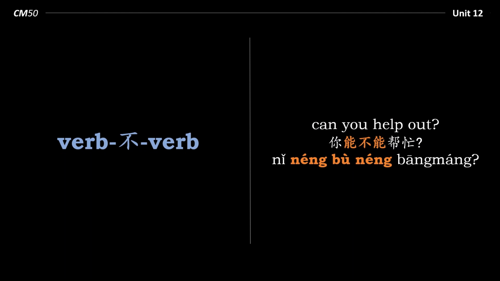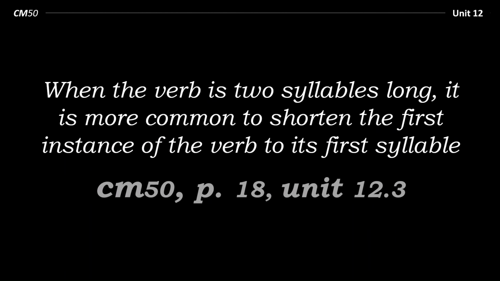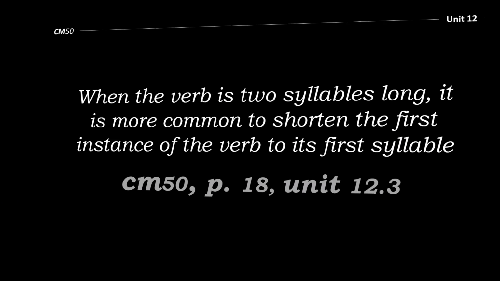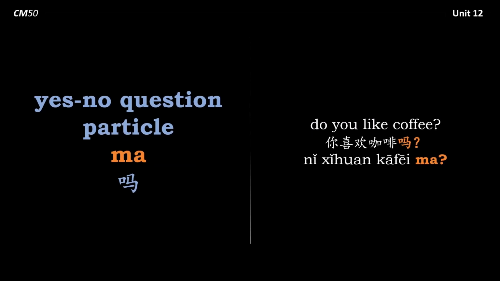It's the auxiliary verb that gets repeated. 你能不能帮忙? And something else to note, when the verb is 2 syllables long, it is more common to shorten the first instance of the verb to its first syllable. So let's go back to this question. Do you like coffee? 你喜欢咖啡吗? So here the verb is 喜欢, and we say it in its full form because we're using the question particle ma.